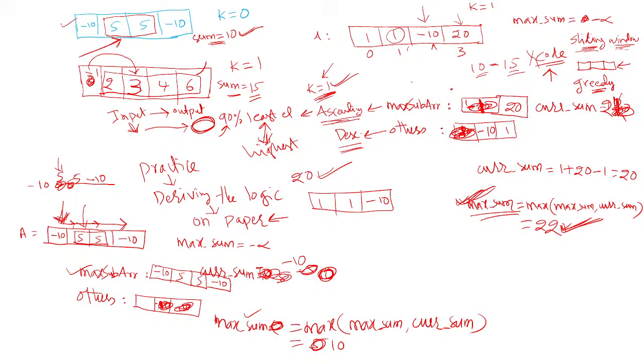Okay, got it. So let us convert this logic into code. Let me write the code for this. We will define the function. The function name is max subarray with k swaps, containing k swaps, like this.